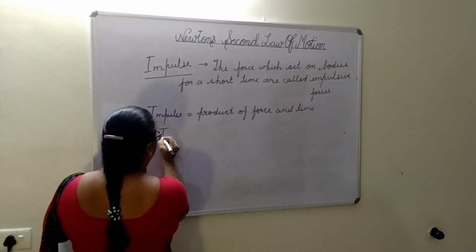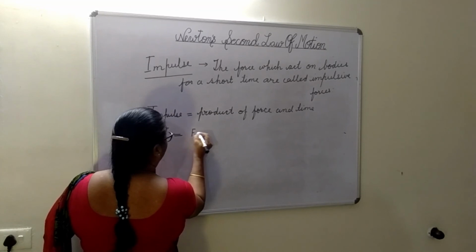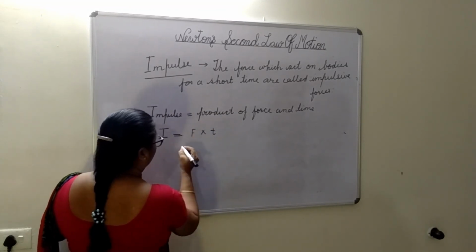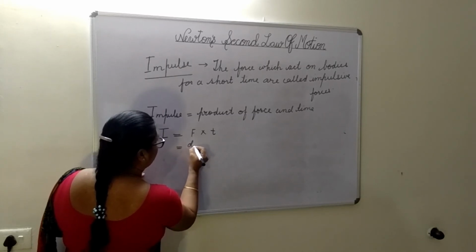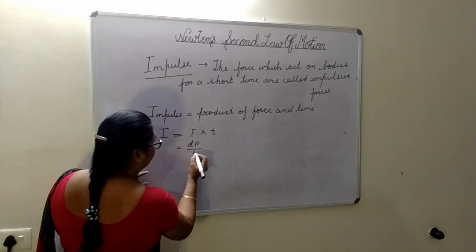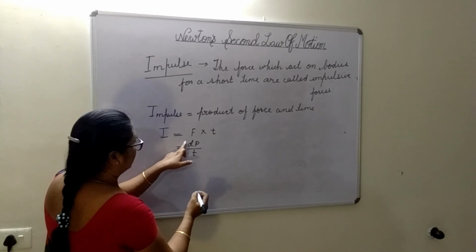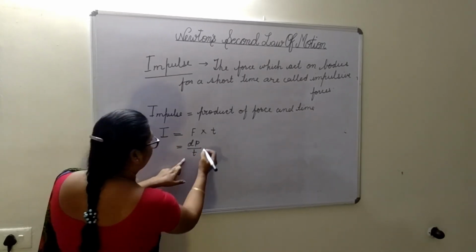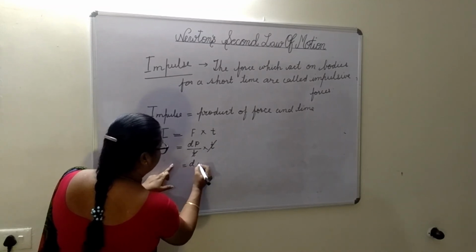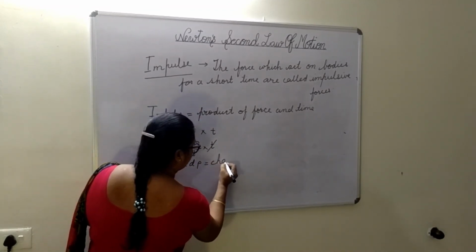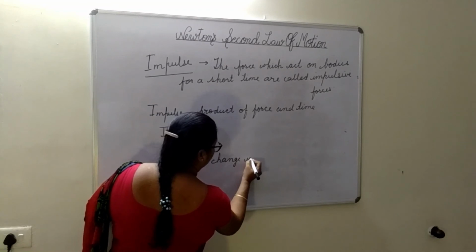Impulse is denoted by capital I is equal to F into t. Children, now see here, F we can write as dp by t, where dp is the rate of change of momentum, divided by t, into t. So t cancels and this is equal to dp. What is dp? It is the change in momentum.